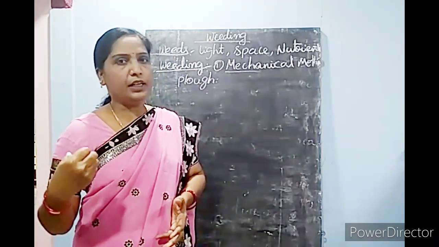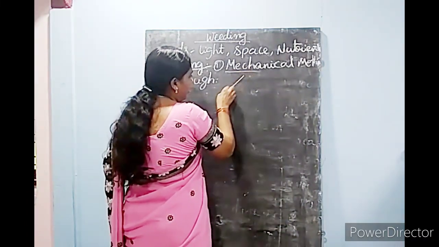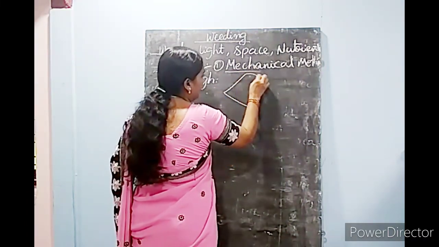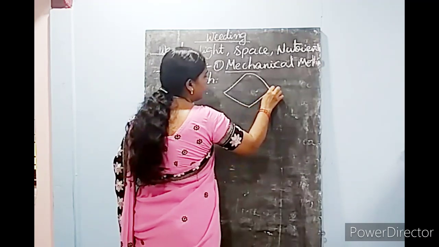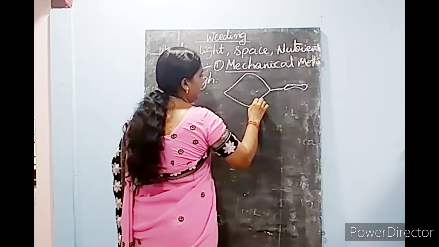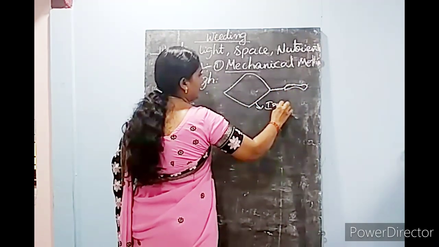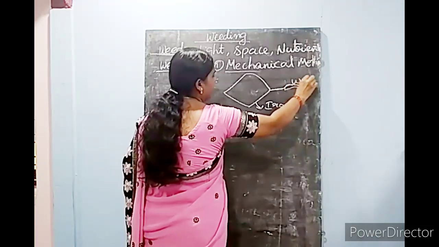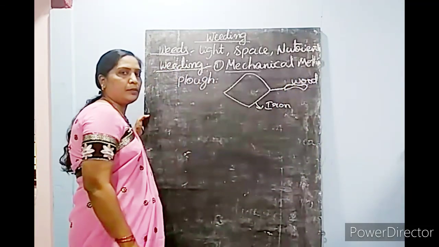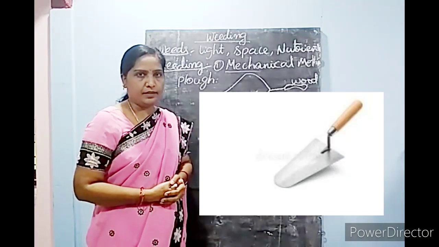They uproot the weeds by using an instrument called a trowel. This is a triangular-shaped iron plate with a wooden stick for holding. By using this, they uproot the unwanted plants.